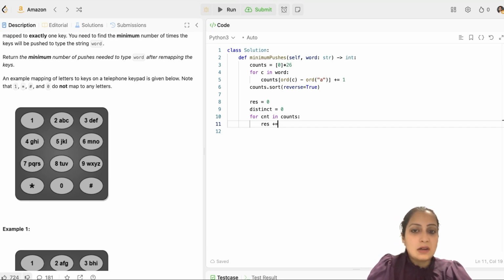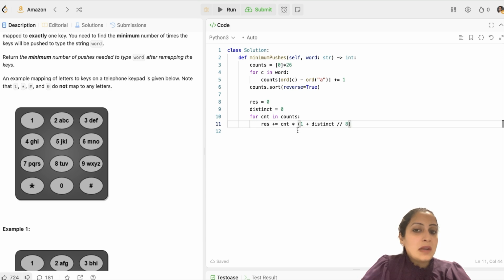I'm going to update my result with the count multiplied by, because if it is the first key, then I will use 1 plus distinct divided by 8. So if my distinct is less than 8, in that case, I need 1 key press every time, right? Because my distinct number of alphabets is less than 8. So say suppose it is 7. If I have 7 distinct characters and distribute them to 7 keys, so 7 divided by 8, my remainder is 0. So 1 plus 0, that is 1, and my count into 1. So that means every time they have occurred, I'll press only once.